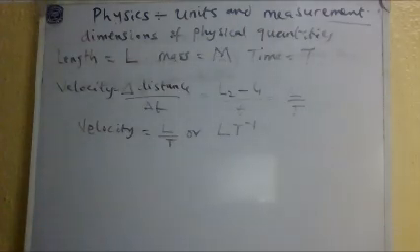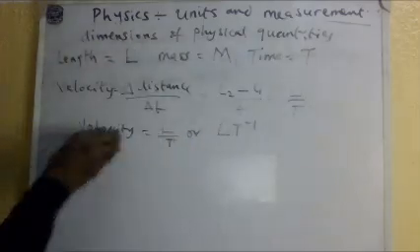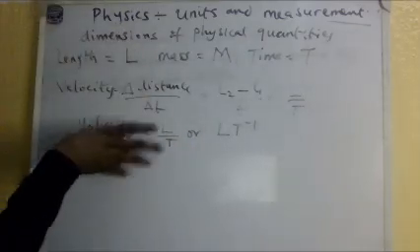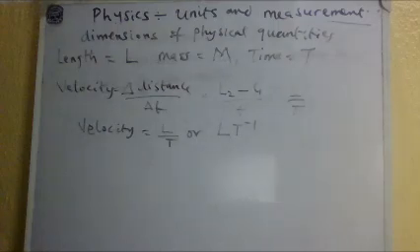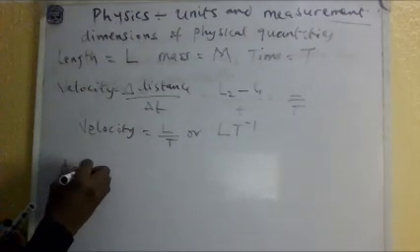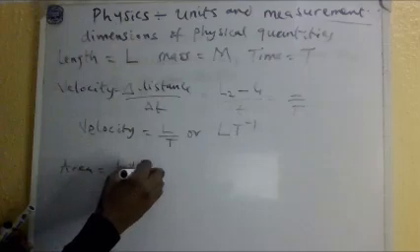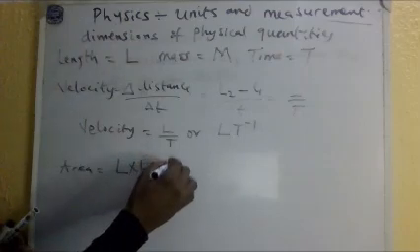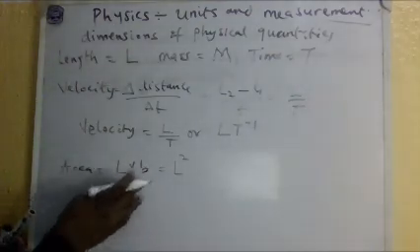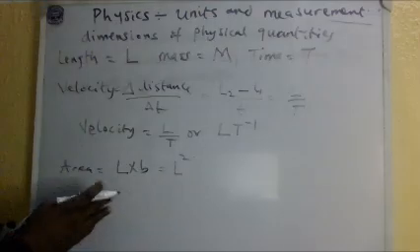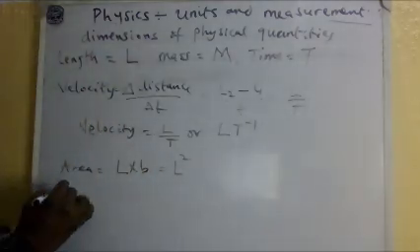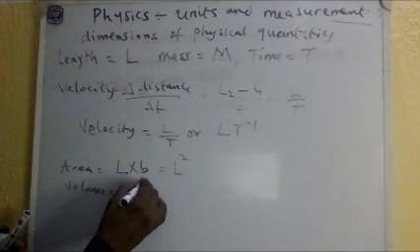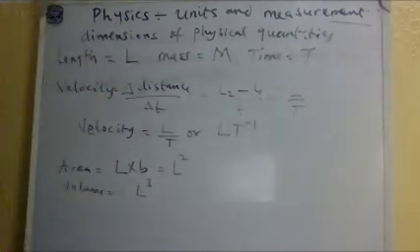So in dimension, you must have your formula, whatever quantity you are given, broken down in terms of L, M, and T, no matter what. Let's do another one. If they say you should get the dimension for area. What's area in definition? Length times breadth. Breadth is the other way of saying length, that's distance. So length squared, L squared. So this is the dimension for area. Volume, the same thing. The dimension for volume is L cubed, because it's the 3 sides you are multiplying.